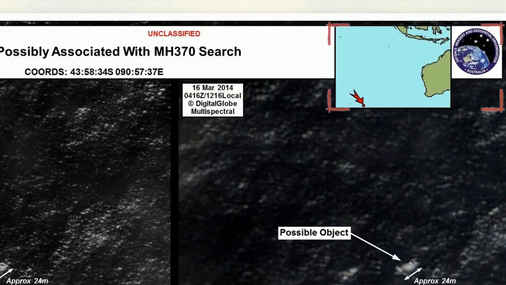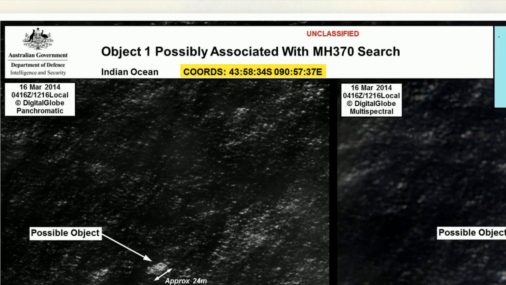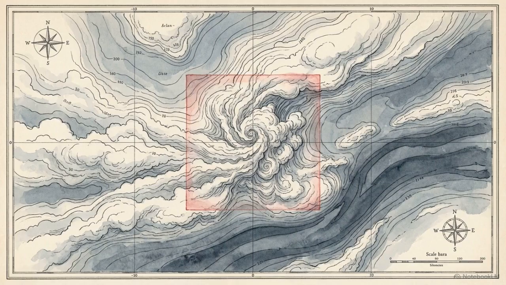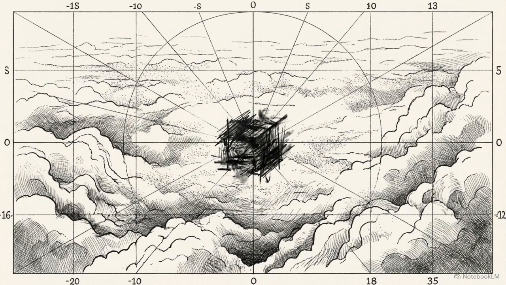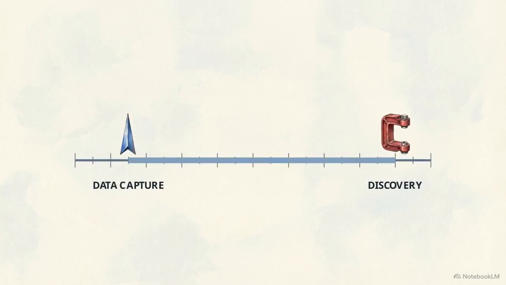Our geographical focus centers on the southern Indian Ocean. This satellite imagery shows the specific coordinates captured by the Australian government during their search. It's crucial to understand the epistemological limits of this proof. Verifying background data doesn't automatically authenticate anomalous foreground objects. Authenticating the background assets does establish strict operational timelines for any potential forgery.